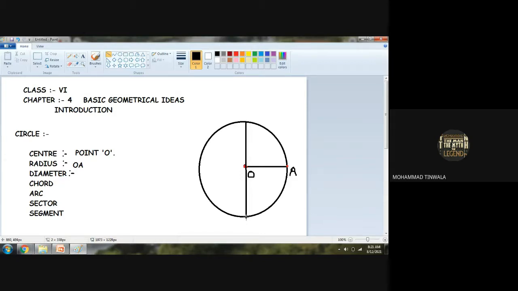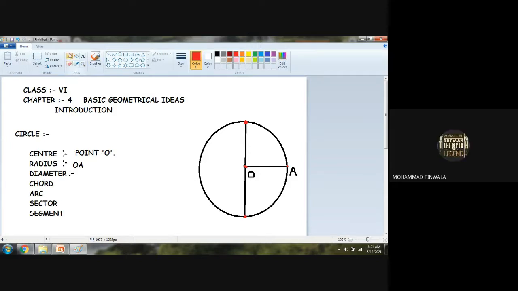A line starting from one end of the circle, okay, and which passes through the center point of the circle and which ends through the other end of the circle, is known as diameter. Any doubt here? No, sir, no doubt.